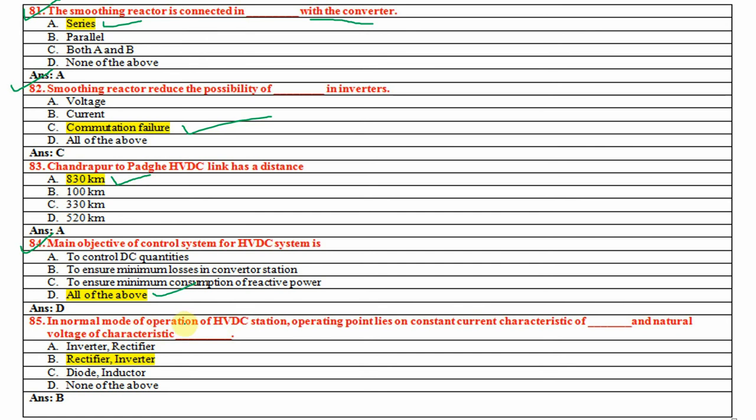In the normal mode of operation of HVDC stations, the operating point lies on the constant current characteristic of the rectifier and the natural voltage characteristic of the inverter. Very important question.